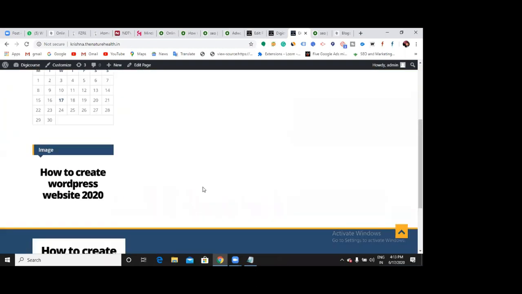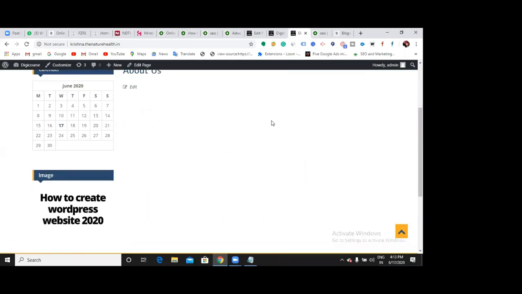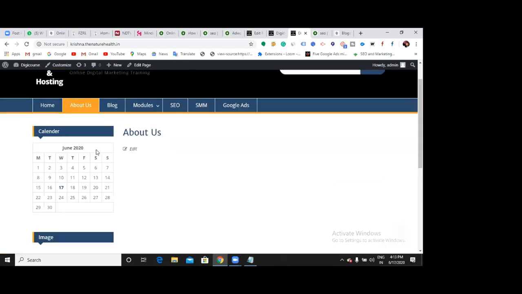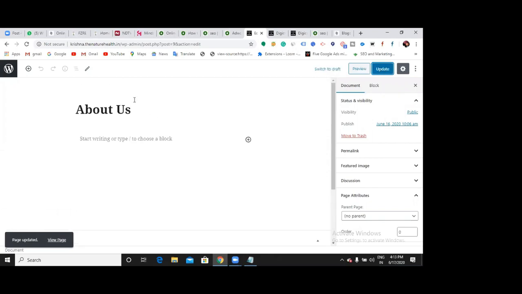Now your sidebar has been shifted from the right side to the left side, with the help of widgets. I chose the option left sidebar, primary sidebar. That means first my sidebar will be shown and then the content. If I choose content and then primary, it will show content first and then the sidebar. In such a way you can decide how you want to design the website.